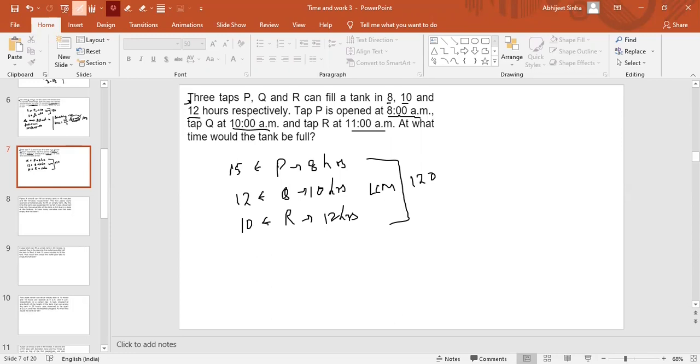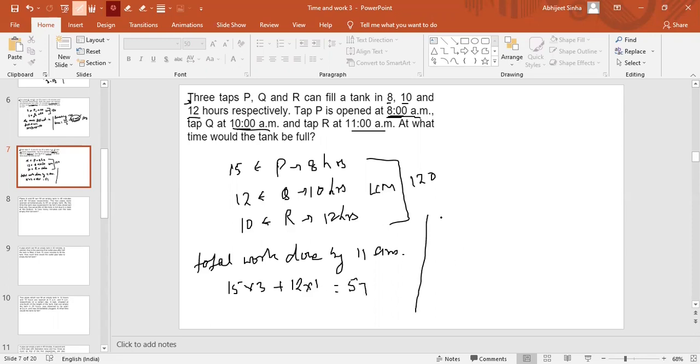Now, as we know, pipe P is opened at 8 a.m., Q at 10 a.m., and R at 11 a.m. So just calculate the total work done by 11 a.m., because everyone is starting at a different time. So how much will P do? P will work for 3 hours, so this is 15 into 3, plus Q started at 10, so Q will work for 1 hour, so this is 12 into 1. So the total is 45 plus 12, which is 57.